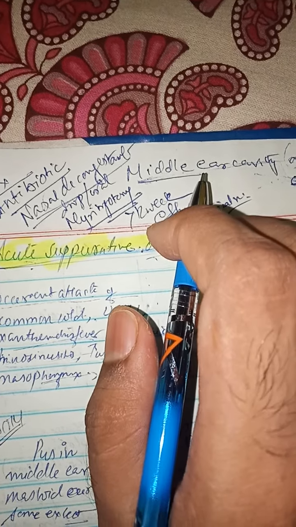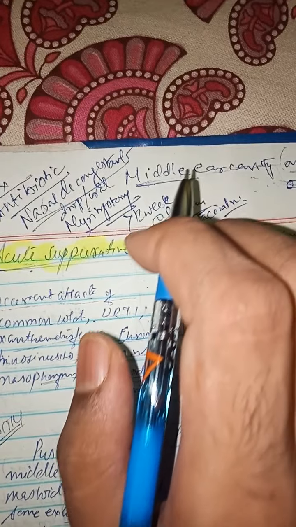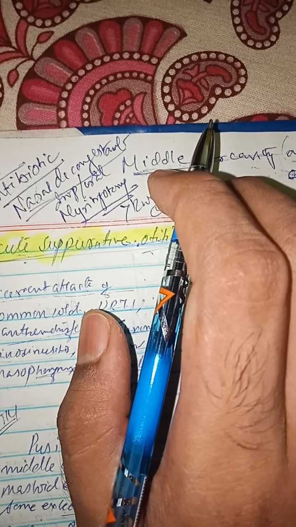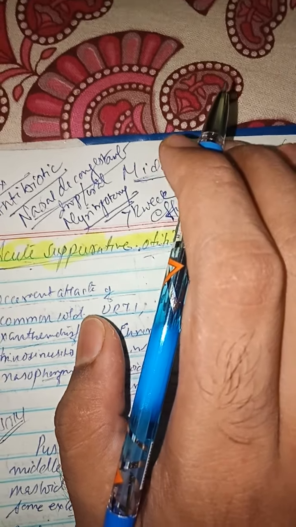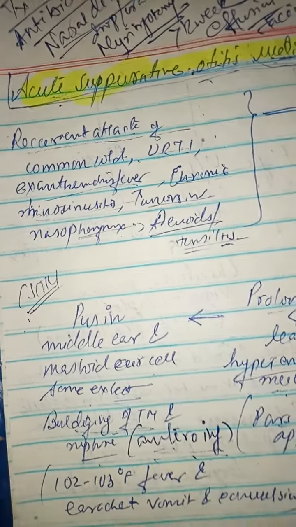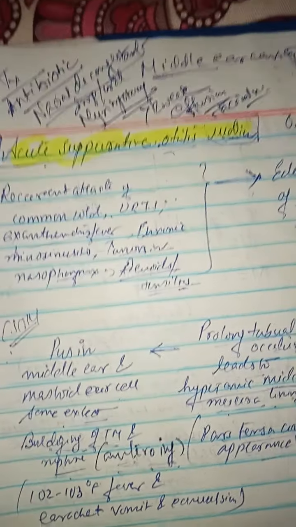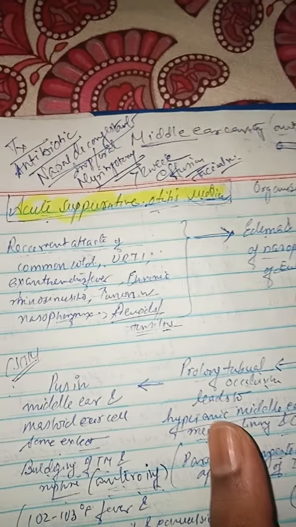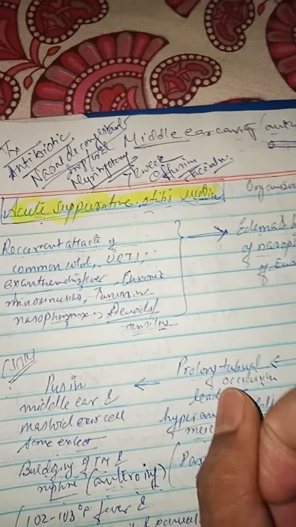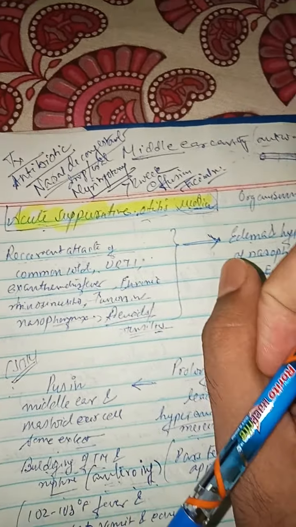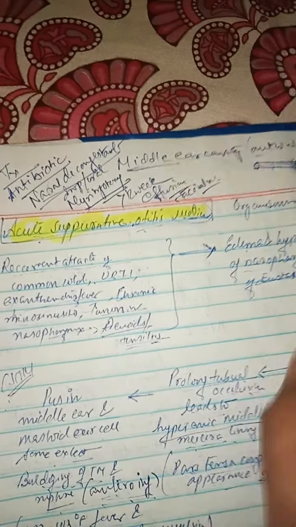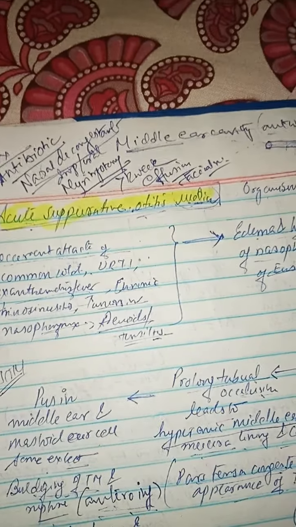So in ASOM we have to give a J-shaped incision in the posterior inferior quadrant. In the posterior inferior quadrant we give the J-shaped incision, and we have to suck out all the material, all the pus, all the debris from the middle ear cavity. This is known as myringotomy.